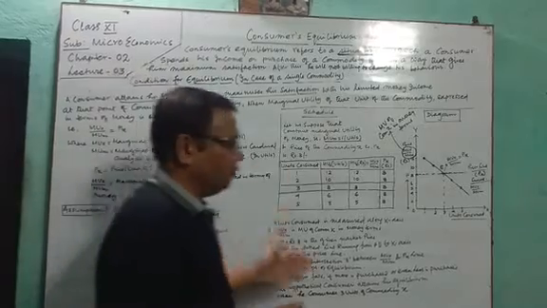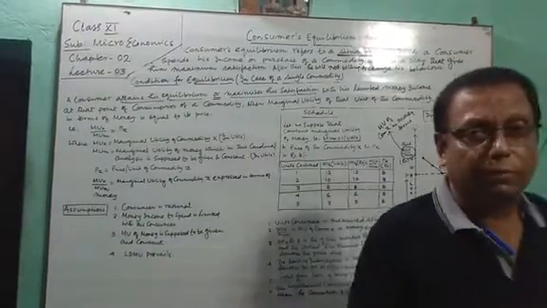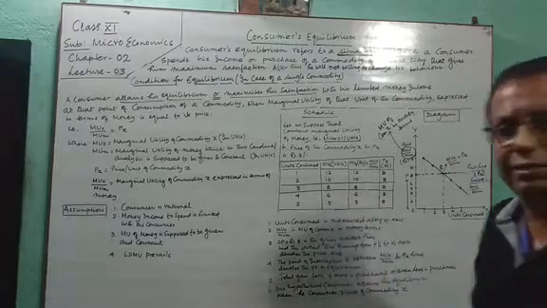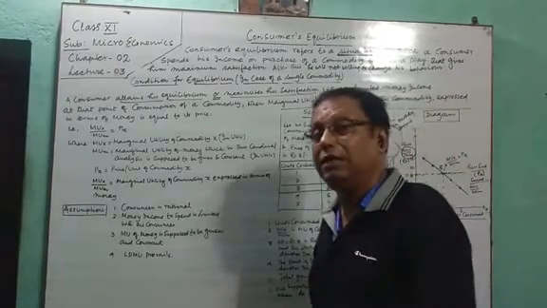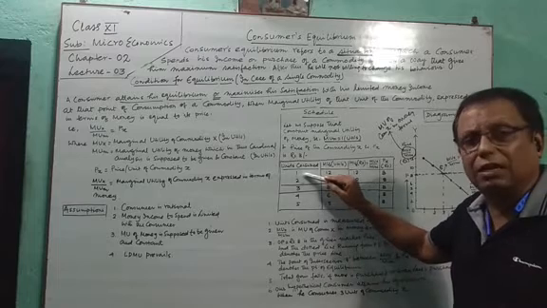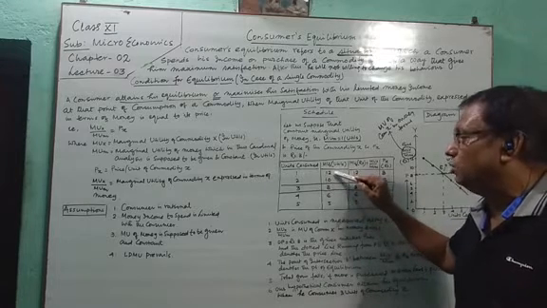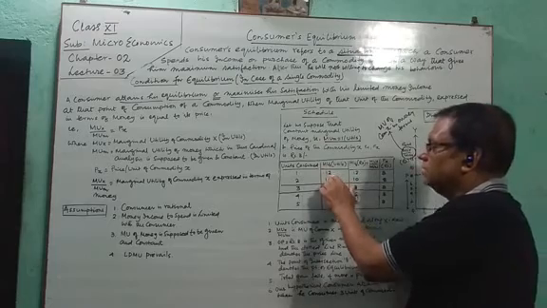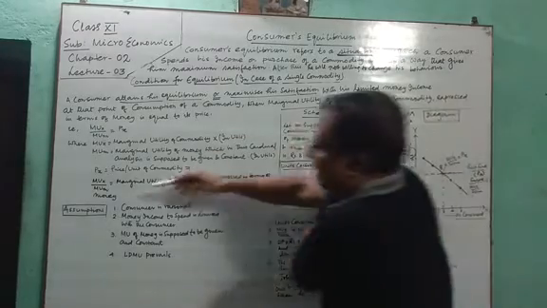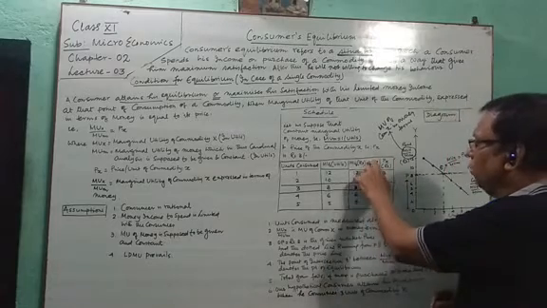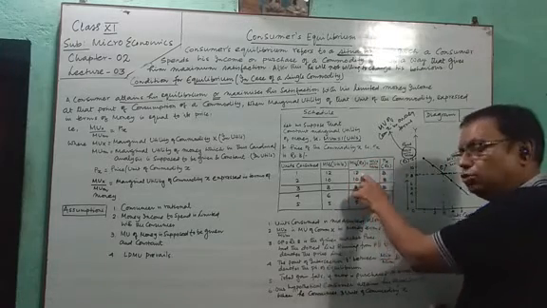We know as we go on consuming more and more units of a commodity, the marginal utility of that commodity will go on decreasing. It is actually the LDMU, law of diminishing marginal utility. The first unit of the commodity gave the consumer 12 utils of satisfaction. When this MUX, in utils, is divided by MUM, and MUM is 1, MUX 12 by 1 remains 12.